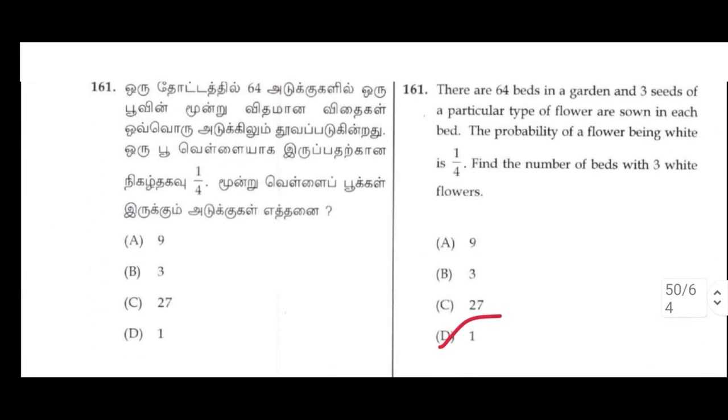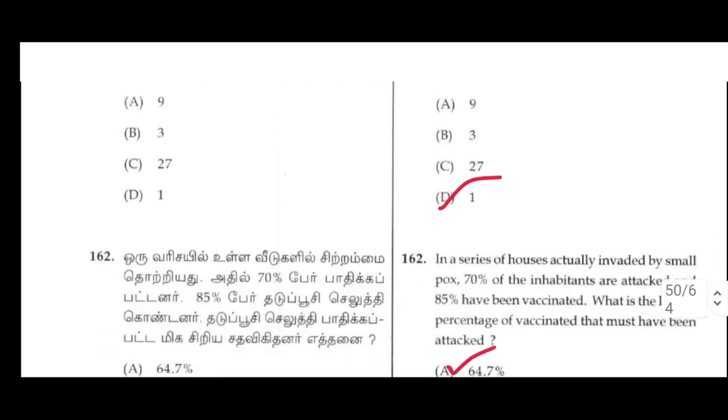161. There are 64 beds in the garden and 3 seeds of a particular type of flower are sown in each bed. The probability of the flower being white is 1 by 4. Find the number of beds with 3 white flowers. D option, 1.